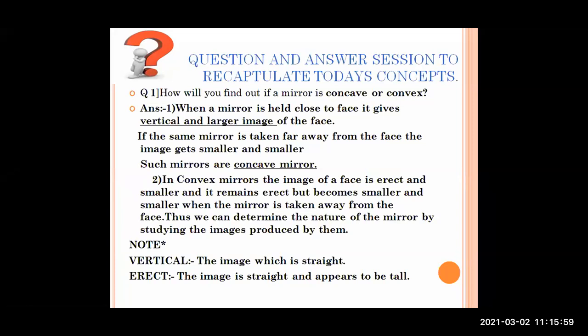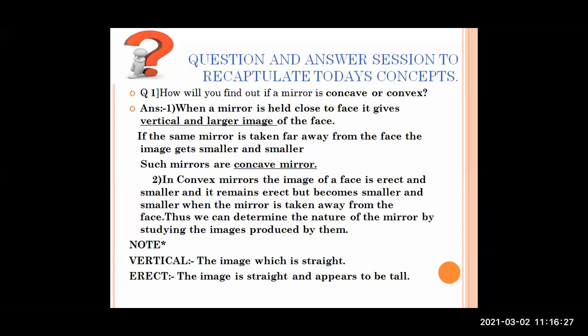If a mirror is given to you, how will you find whether it is concave or convex? First, when a mirror is held close to the face, it gives a vertical and larger image of the face. If the same mirror is taken far away from the face, the image gets smaller and smaller. Such mirrors are concave mirrors.